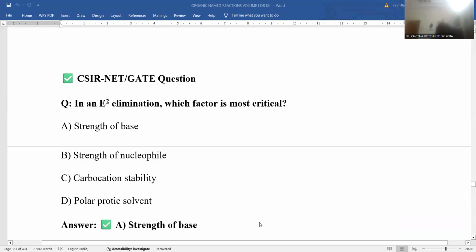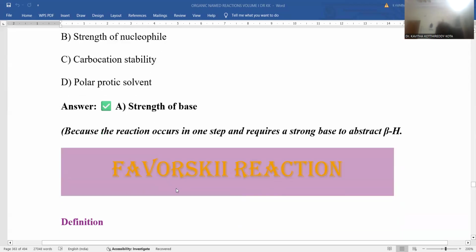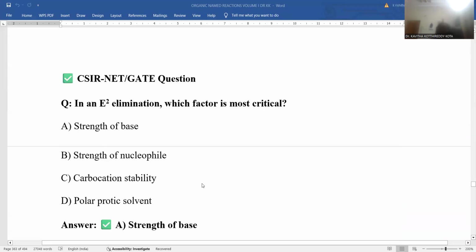So successfully we have completed the entire set of reactions related to E1 and E2 elimination processes. In the next session we will discuss the Sharpless reaction. It is also a named reaction with tremendous impact in organic chemistry.